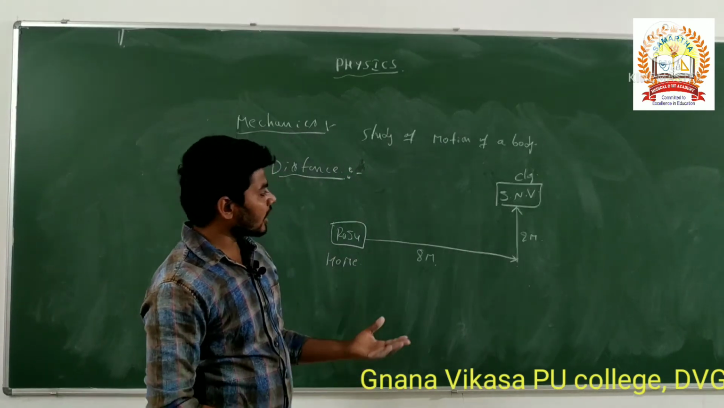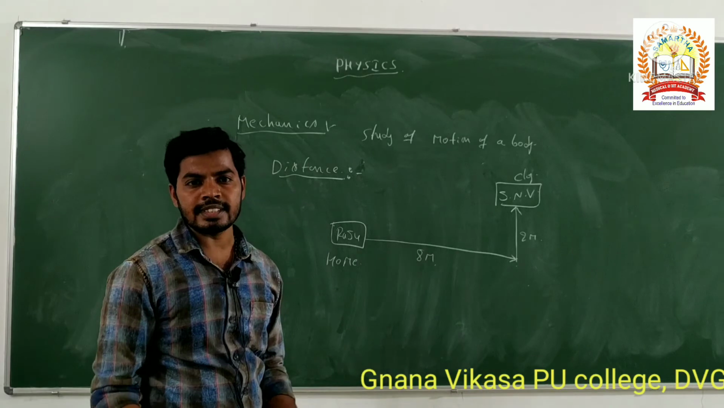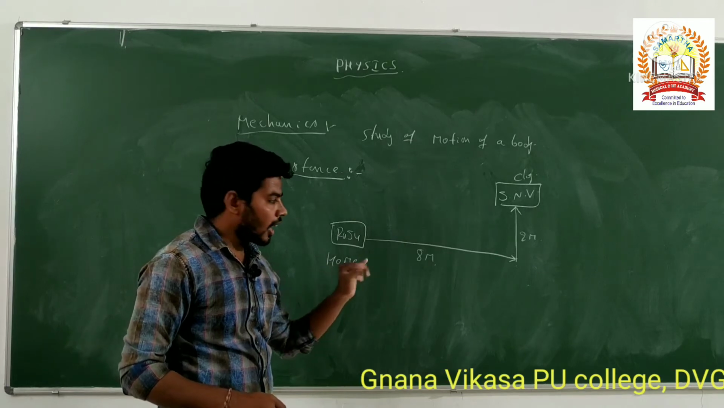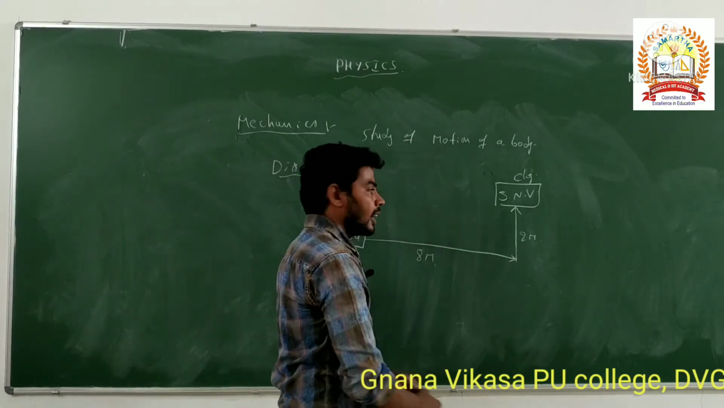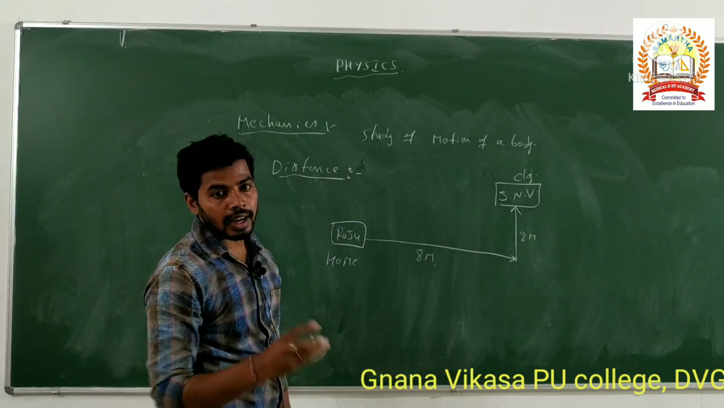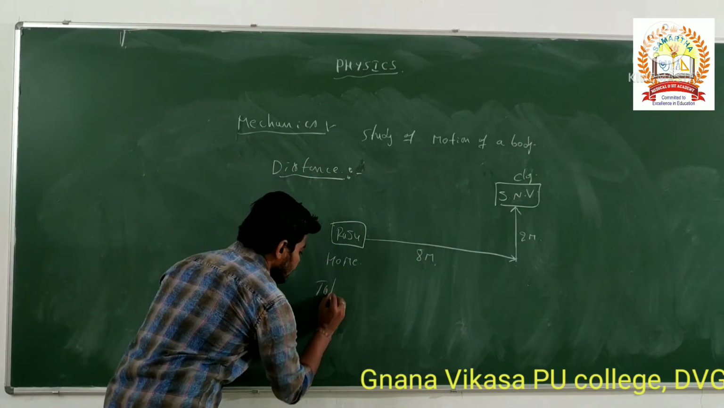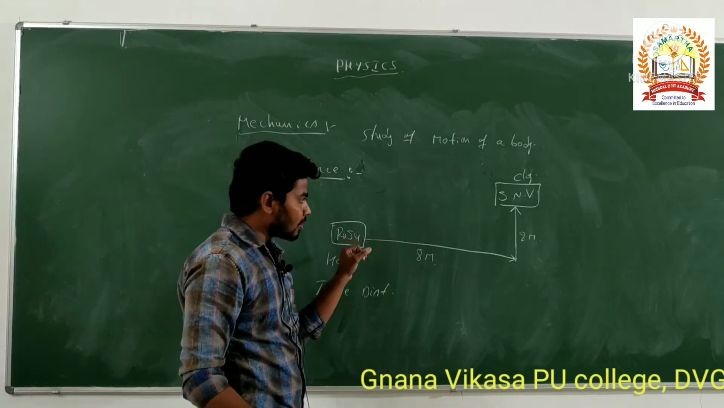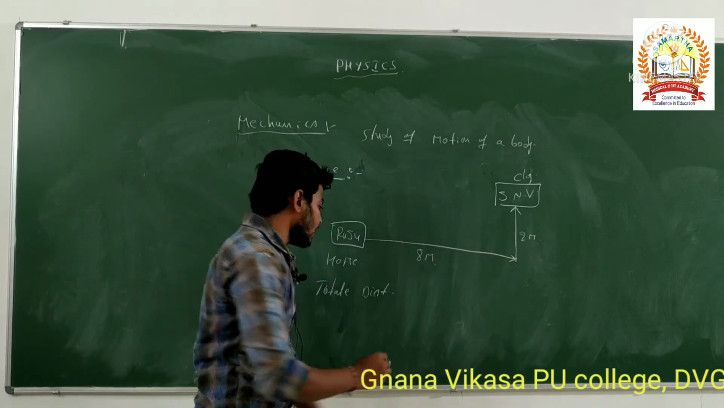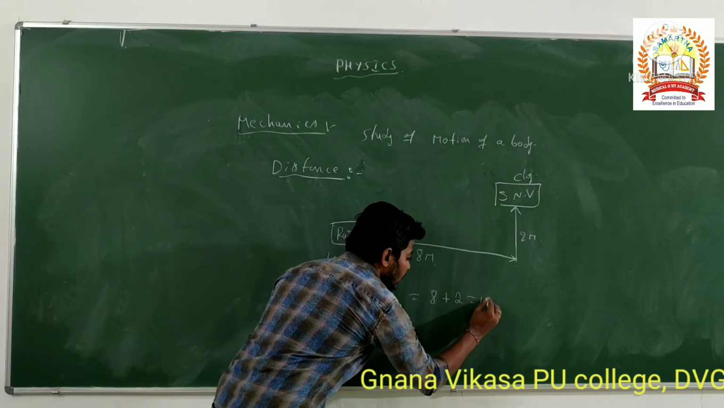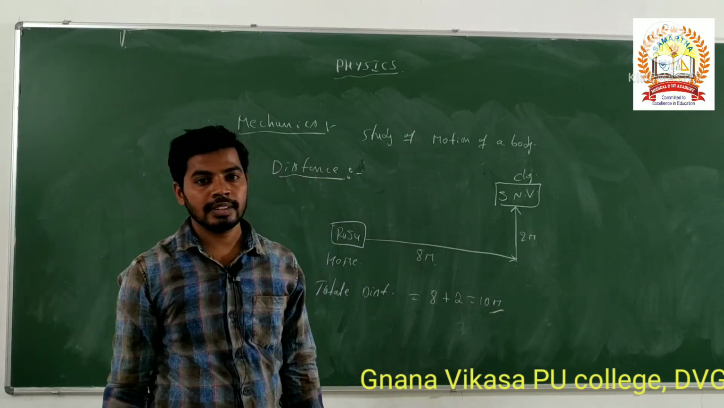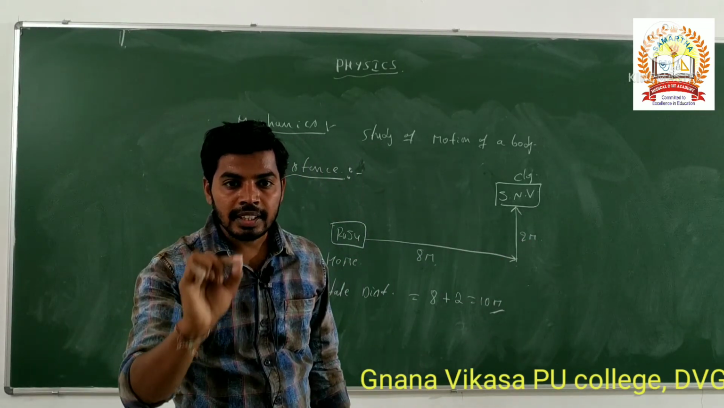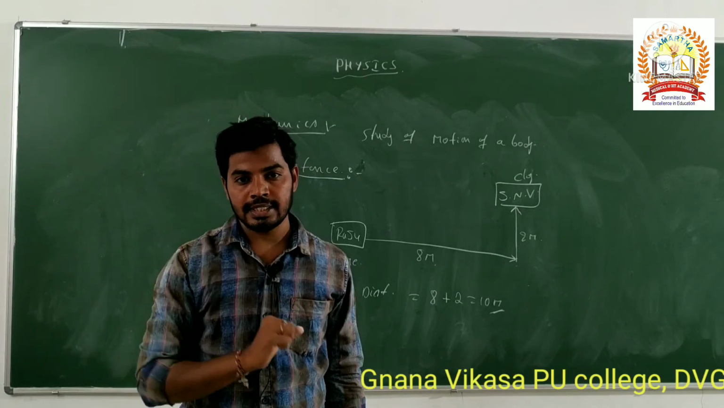The distance is, already we are discussing about distance in an easy method. For example, Raju travels from his home to JNV College. On this road, this distance is 8 meter and this one is 2 meter. That means the total distance travelled by Raju from his home to Gnana Vikasa PU College is 8 plus 2, 10 meter. The distance is 10 meter. The meter is the SI unit of distance.